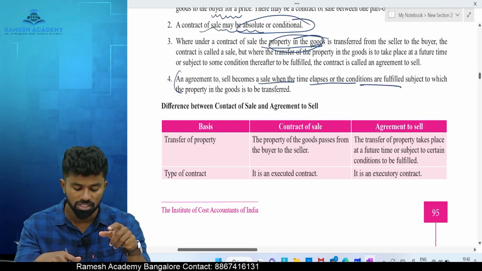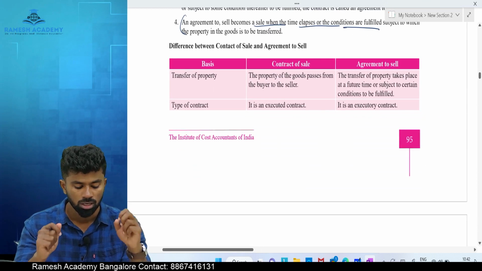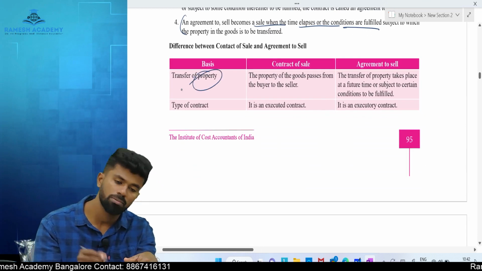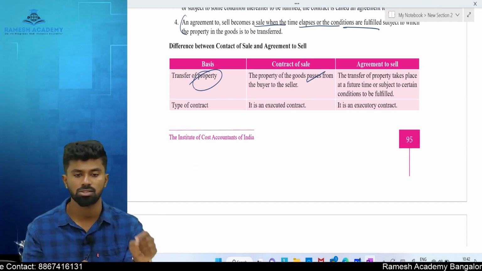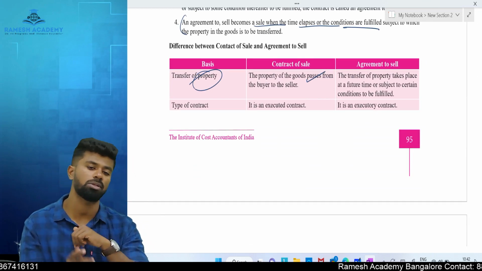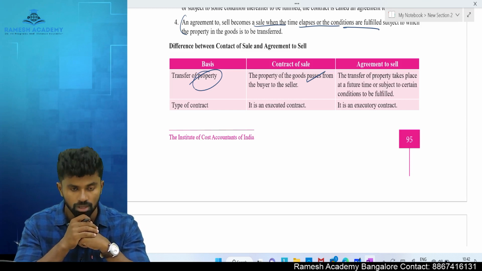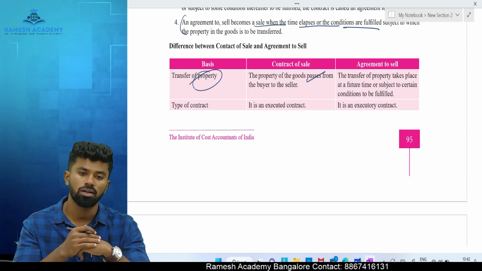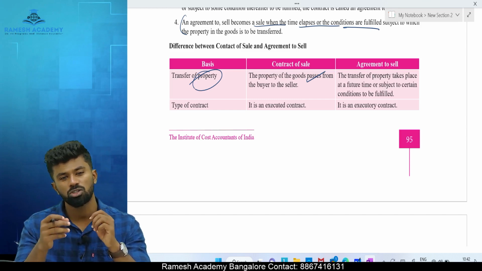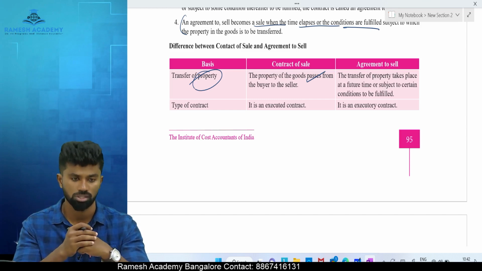Difference between sale and agreement to sell. Transfer of property. Property here means ownership. In case of sale, it is transferred immediately, that is when the contract is made, at that time itself. But in case of agreement to sell, the ownership is transferred on a future date or subject to fulfillment of certain conditions.